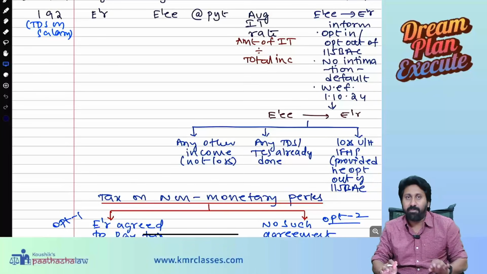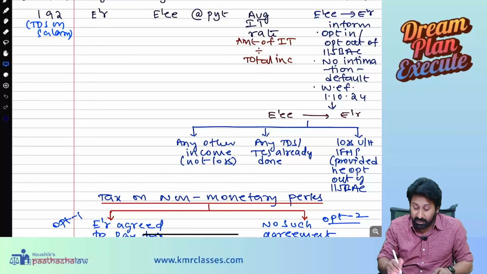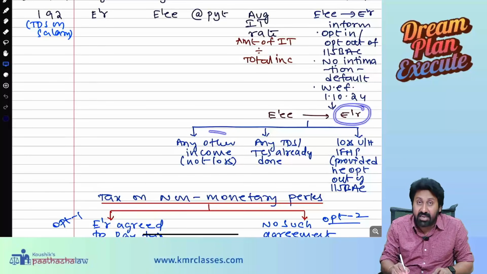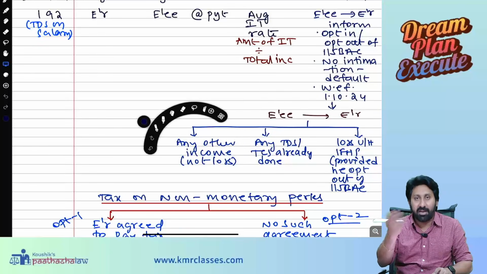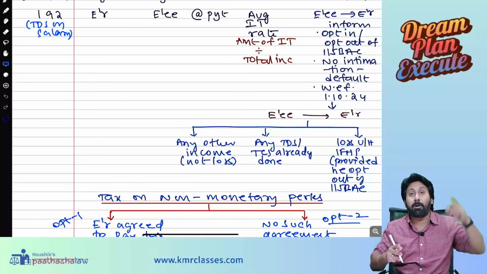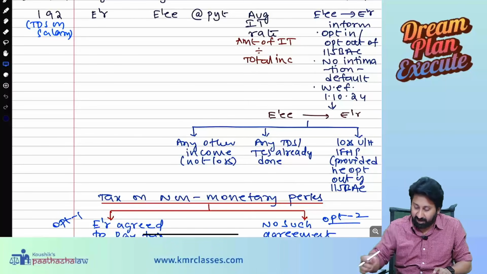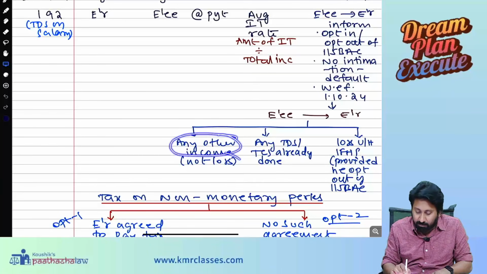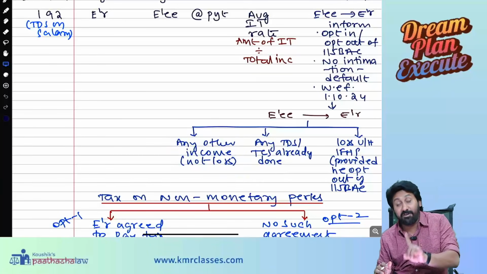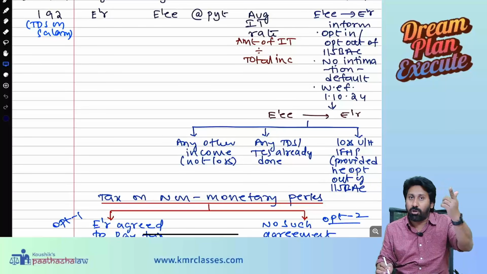I repeat one more time. With effect from 1/10/2024, the obligation on the employee is to provide the employer any other details of his income. If he has any other sources, tell him. If you have any capital gain income, tell him, so that the employer will prepare accordingly. Next, any TDS already deducted on any other income, let him know. And finally, any loss under the head IFHP. When giving details of income, loss details you need not give, but for IFHP, if there is a loss, you inform, provided you are opting out of 115BAC, meaning you are going to the normal regime.